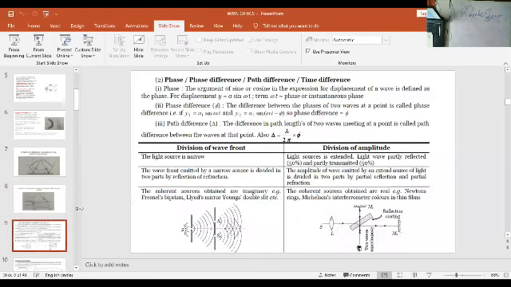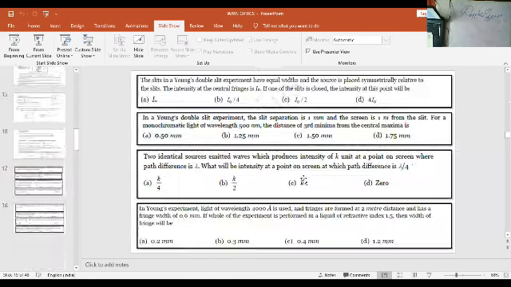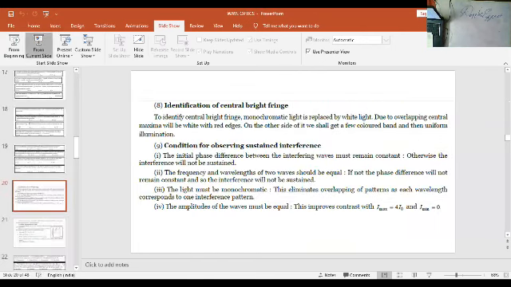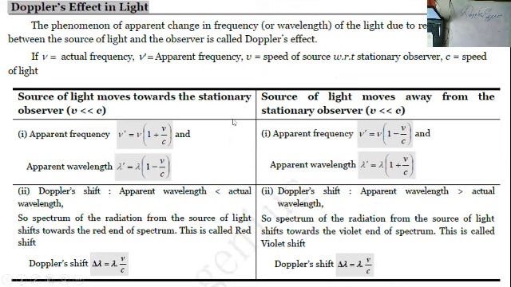Okay, so here we will just discuss a few points, then we will go ahead. The phenomenon of apparent change in frequency of the light due to relative motion between the source of light and the observer is called the Doppler effect.